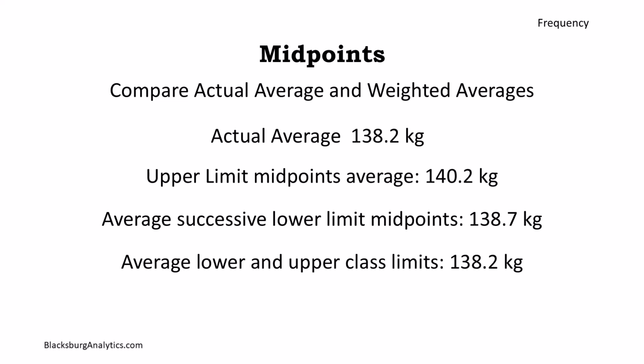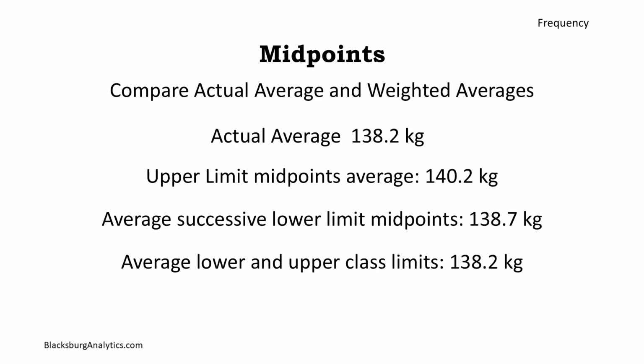One way to evaluate possible midpoints is to compare the actual average of the original data to the weighted average for each type of midpoint. In this case, the average of the 100 observations is 138.2 kilograms. The weighted average for the upper limit midpoints is